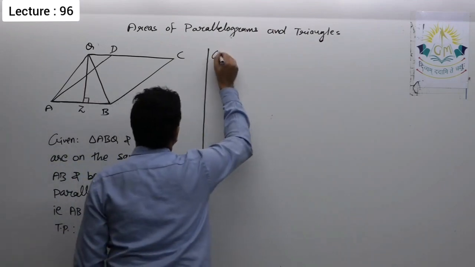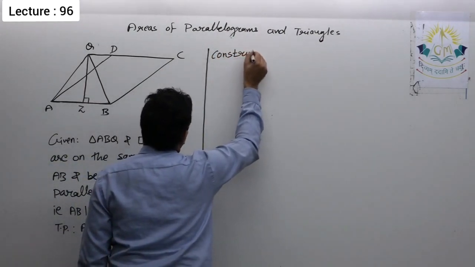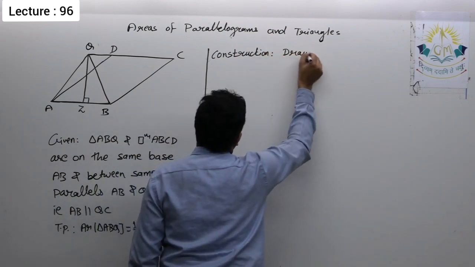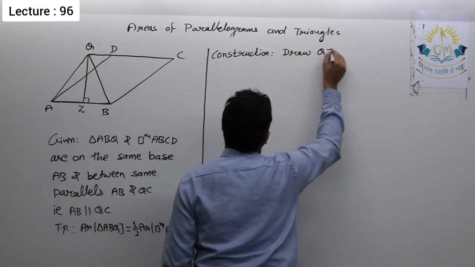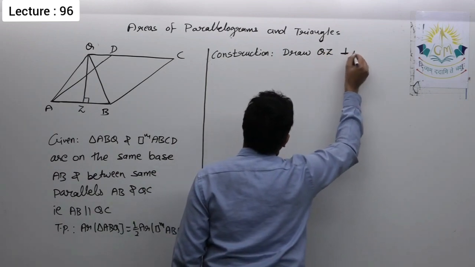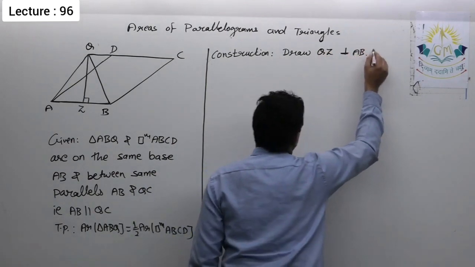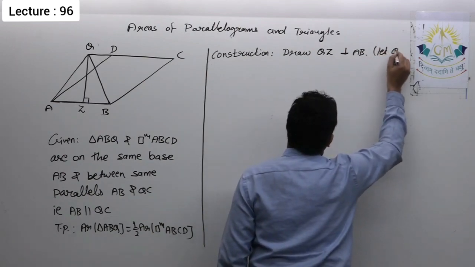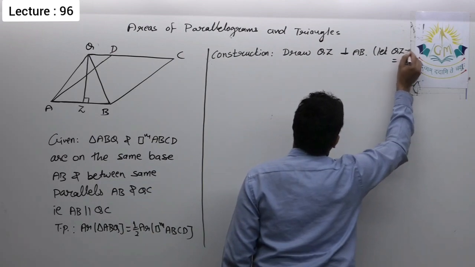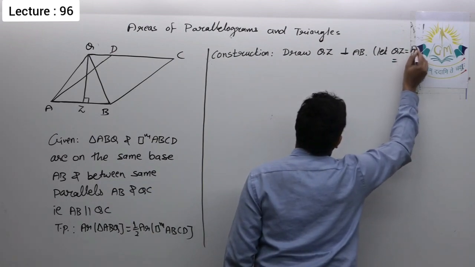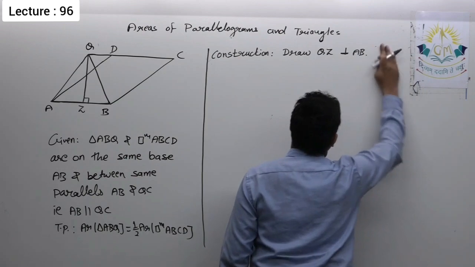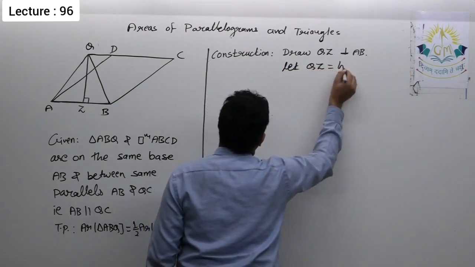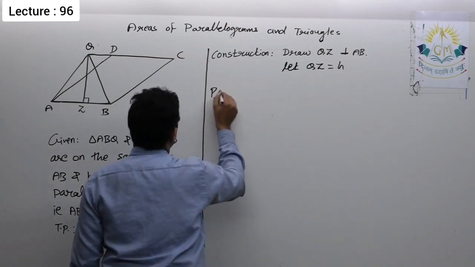A small construction is required. Draw QZ perpendicular to AB. Let QZ be equal to H. Okay, now we'll see its proof.